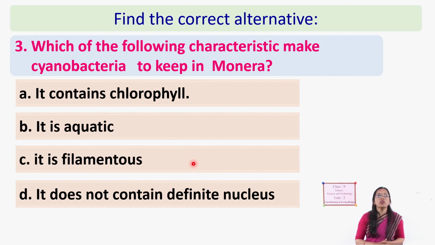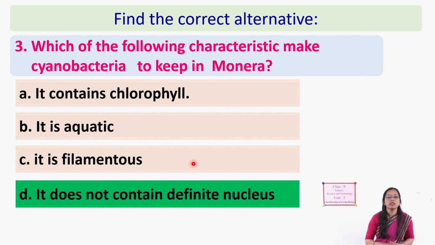Next question. Which of the following characteristics makes cyanobacteria belong to Monera? It contains chlorophyll, it is aquatic, it is filamentous, it does not contain a definite nucleus. Which one is the correct answer? Very good.